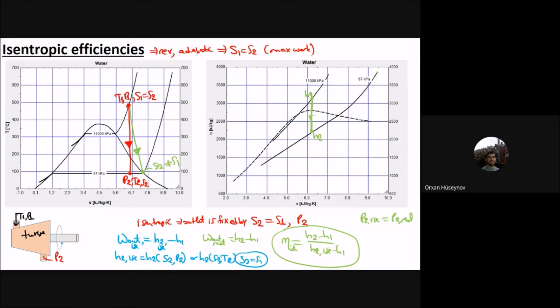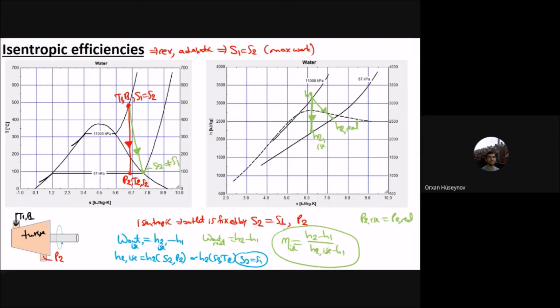If it is a real one, it will be in that way. Entropy will increase. Sorry, H1, H2 isentropic.